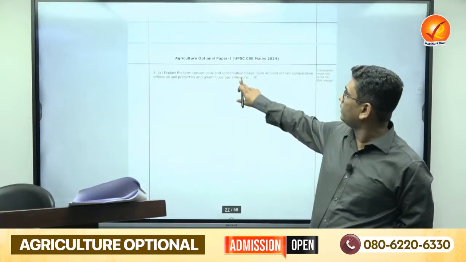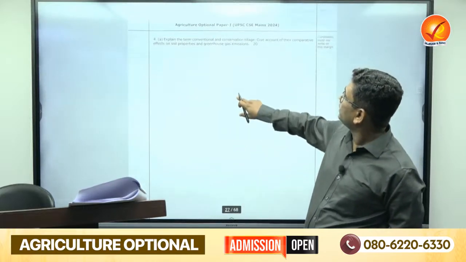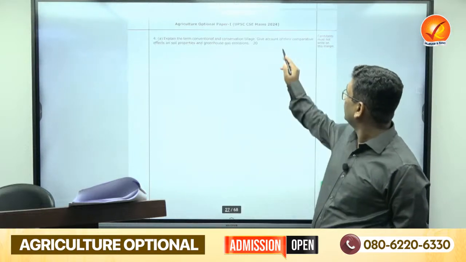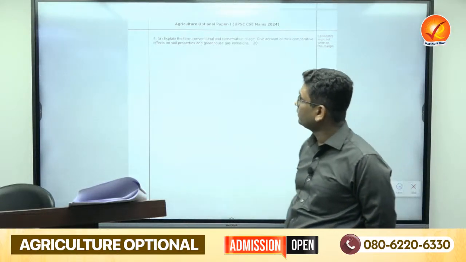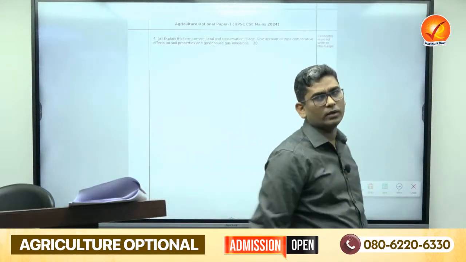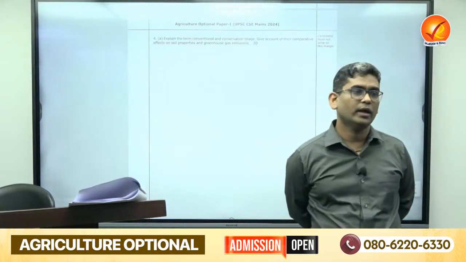Next, explain the terms conventional and conservation tillage. Give an account of their comparative effects on soil properties and greenhouse gas emission. Conventional tillage means those tillage practices we normally follow, like first we do plowing. Okay, that comes under conventional.